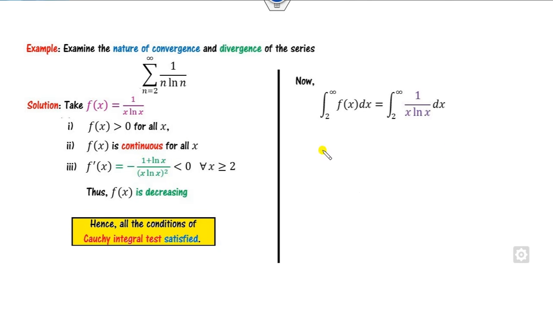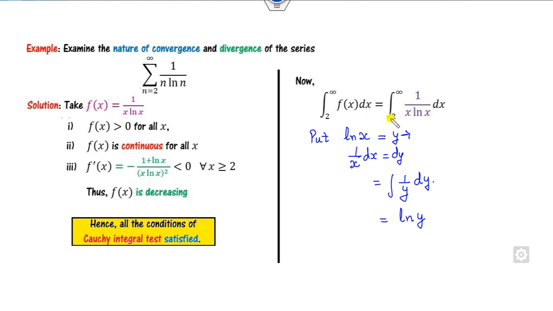Now you can integrate this. How can you integrate this? If I take ln x as y, 1 over x dx will be my dy. So this integration becomes 1 over y dy, or you can say this is again ln of y. I can substitute the y here, or otherwise you can change the limits.